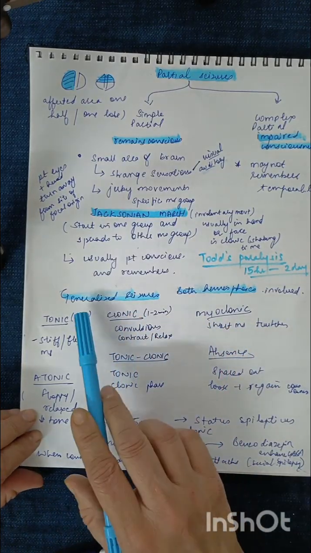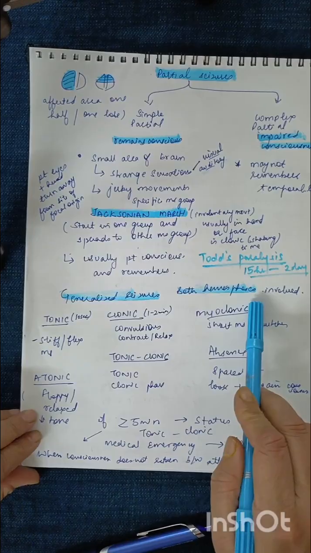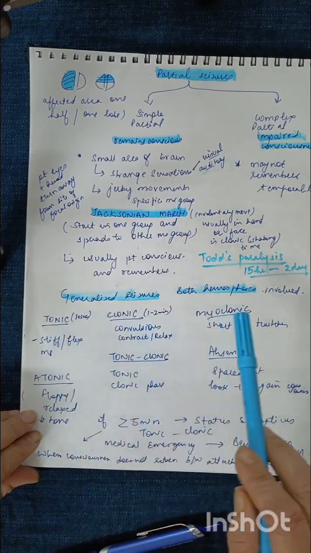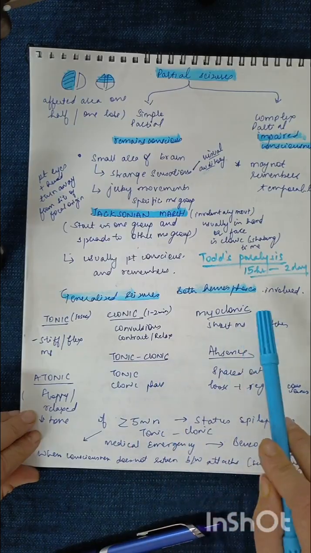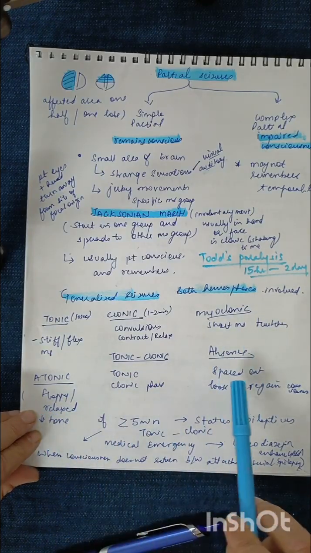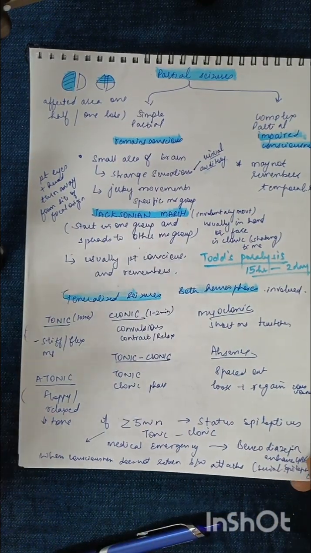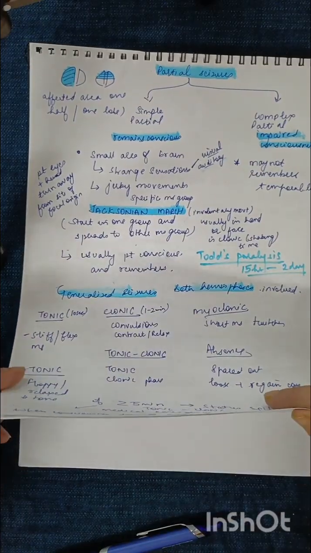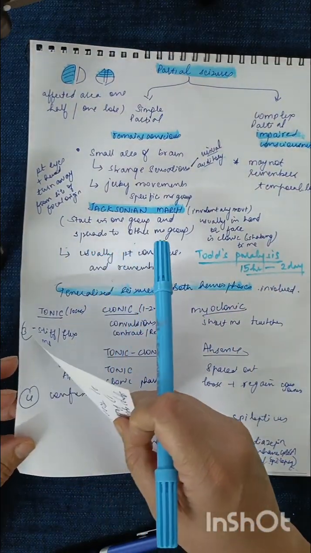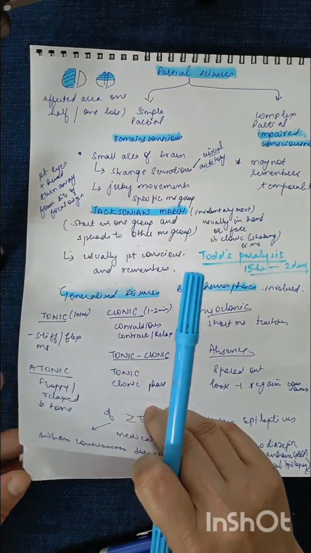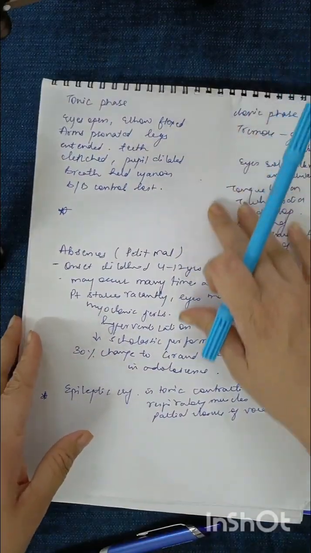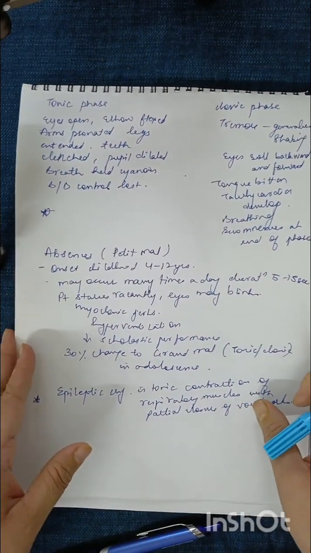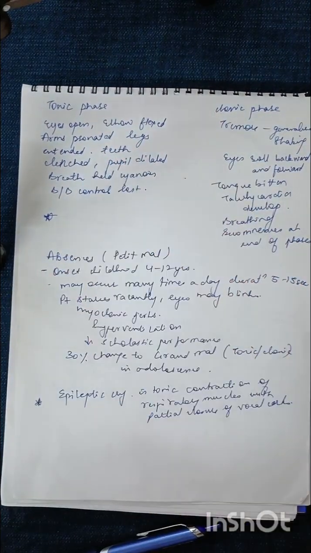This is very important. Generalized seizures are those where both hemispheres are involved. The types I have already described: tonic type, clonic type, tonic clonic type, myoclonic type, atonic type, and absence seizures. Now let us take the two detailed ones, which are called grand mal and Petit Mal epilepsy. Now this is the tonic and clonic seizure, where the tonic phase happens for just 10 seconds.